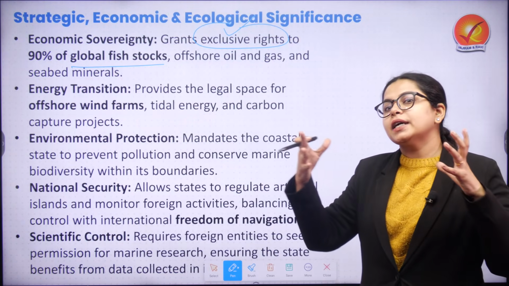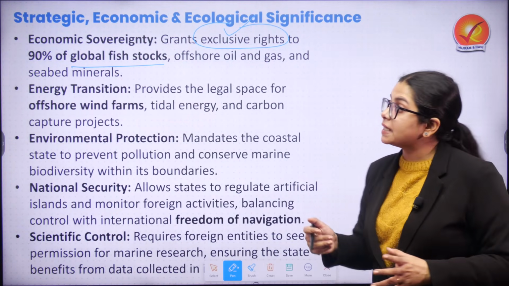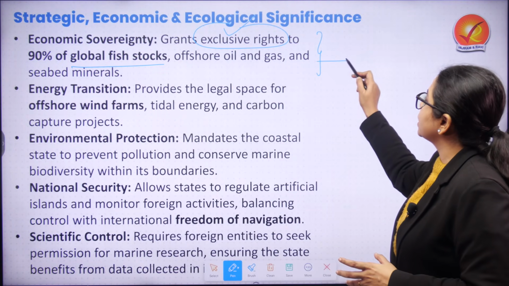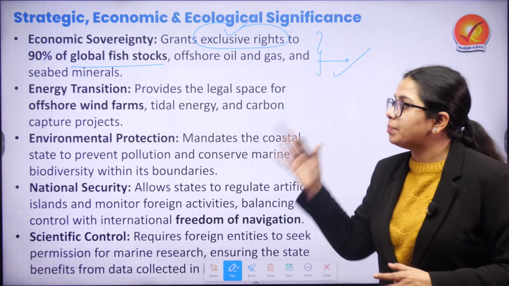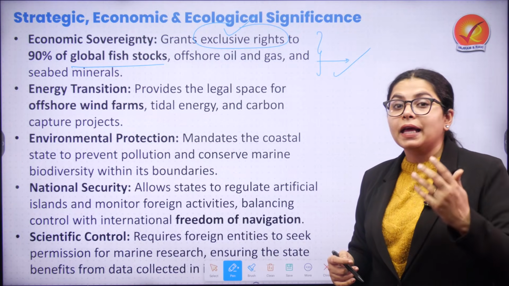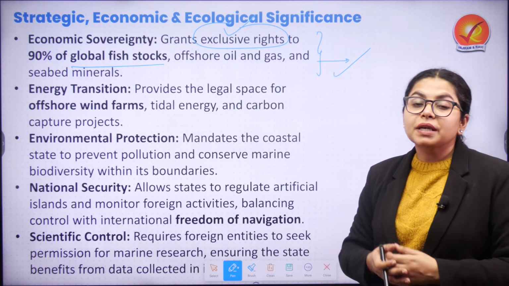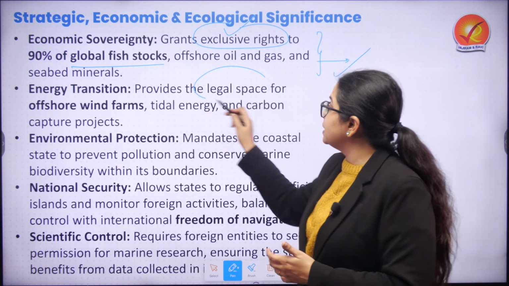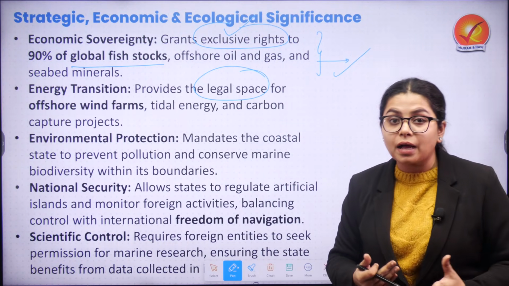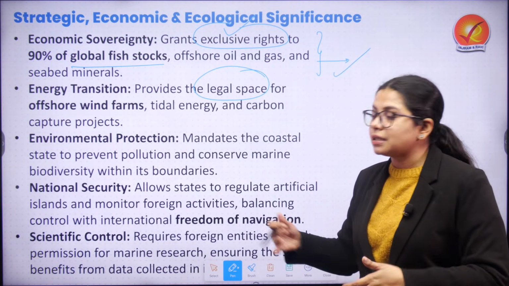So, if the exclusive economic zone does not exist, the economic exploitation that is possible here will not be present. Furthermore, it also helps in terms of energy transition because this is the place where we can have a legal space to set up offshore wind farms, exploit for scientific research, etc.